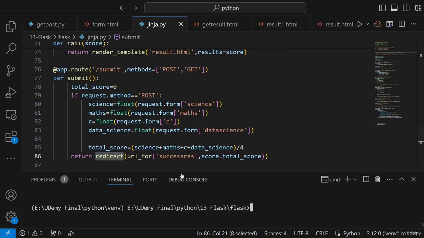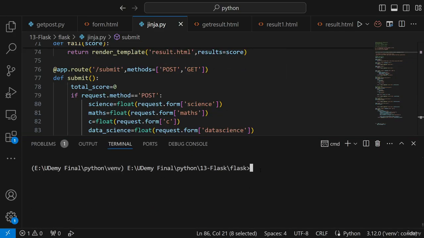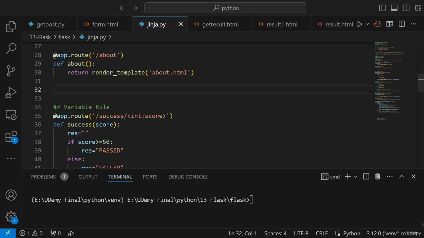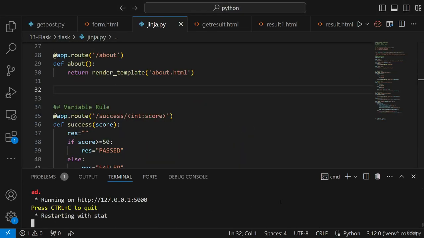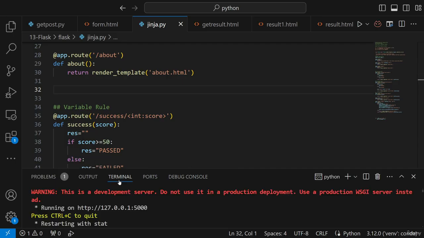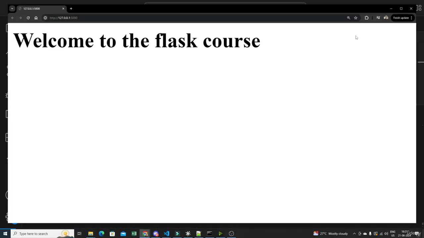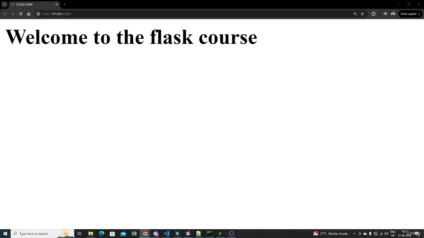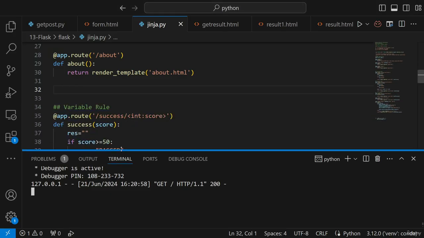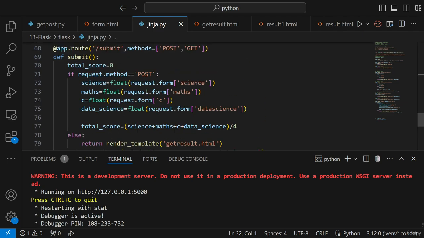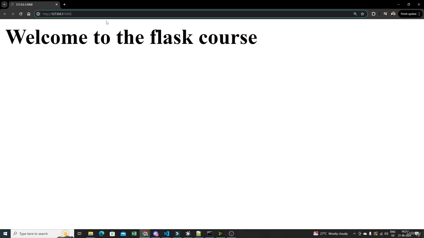Now let's go ahead and execute and see if everything is working fine or not. So for this, first of all, I have this particular get result.html. So guys, now let's go ahead and run this entire code. So here I'm just going to write python jinja.py. So here everything is working fine. I'll just go to my terminal, and this is my URL. Now let me hit the URL over here. I'll just go ahead and hit this /submit.